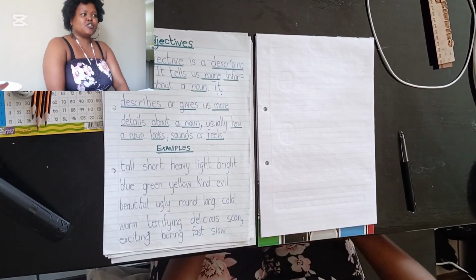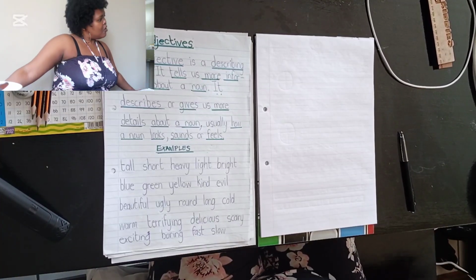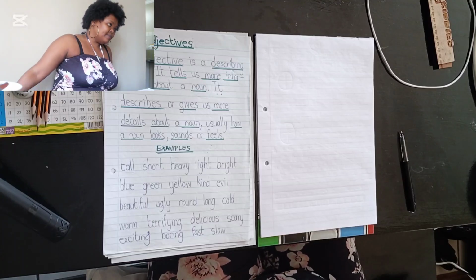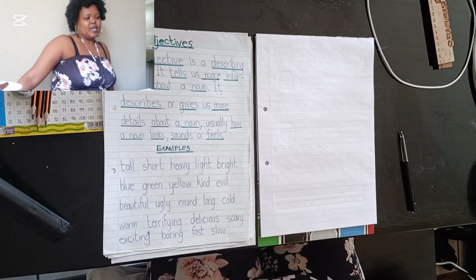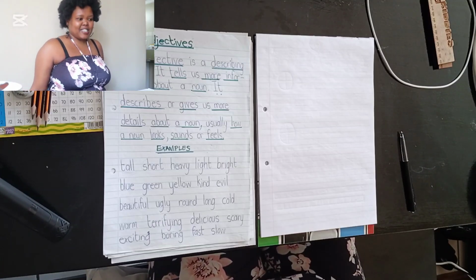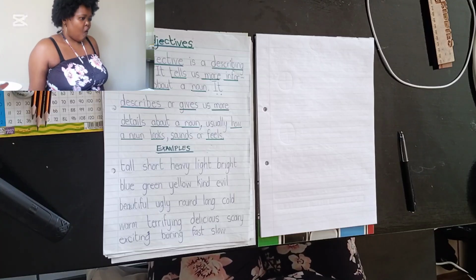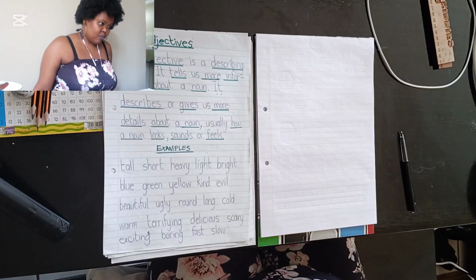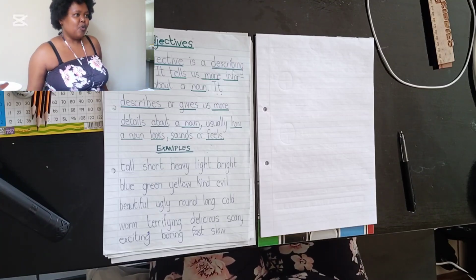So let's do it with a different sentence. I will first give you a noun. The car. Give me an adjective to describe the car. Blue. So the car is blue.